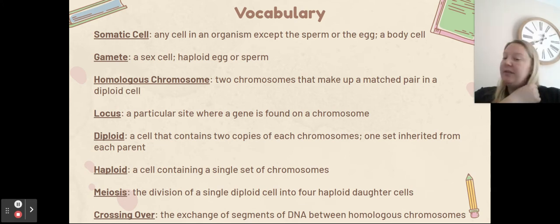Meiosis is the division of a single diploid cell into four haploid daughter cells. Just like with mitosis, there will be a second video on meiosis that goes into a little bit more detail than what we're going to talk about in this particular video. And crossing over is the exchanging of segments of DNA between homologous chromosomes.